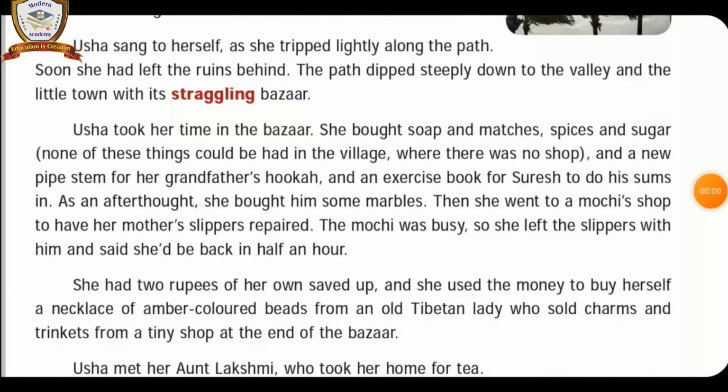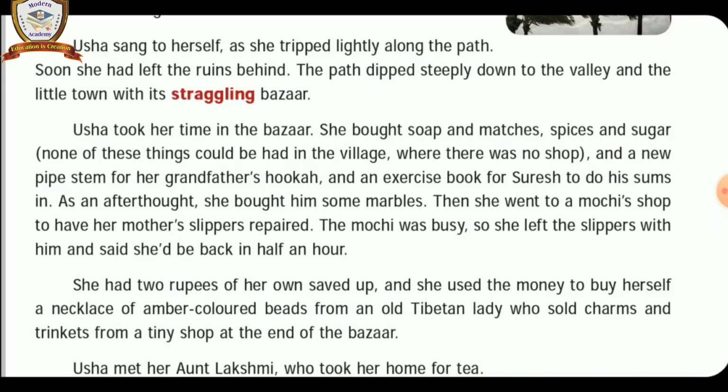which was listened to by Usha. Usha sang to herself as she tripped lightly along the path. Soon she had left the ruins behind. The path dipped steeply down to the valley and the little town with its straggling bazaar. Listen, children. While walking along the path of the haunted hill, she was singing to herself.